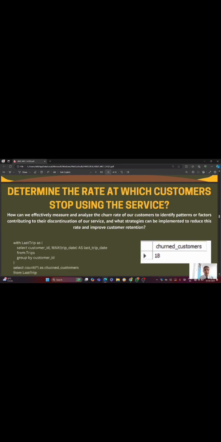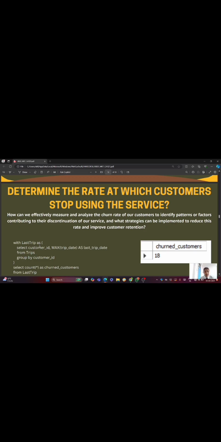Next we have to determine the rate at which customers stop using the services. We have to analyze the churn rate of our customers to identify patterns or factors contributing to their discontinuation of our services, and what strategies can be implemented to reduce this rate and improve customer retention.